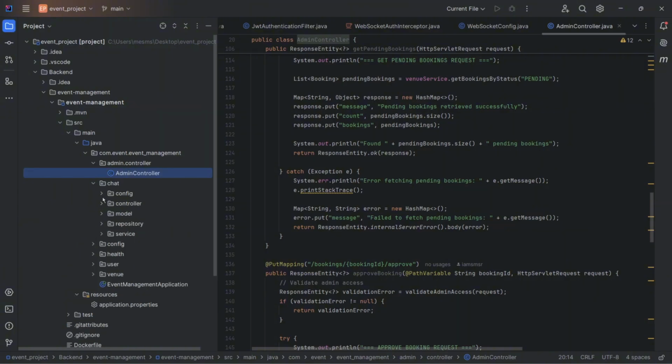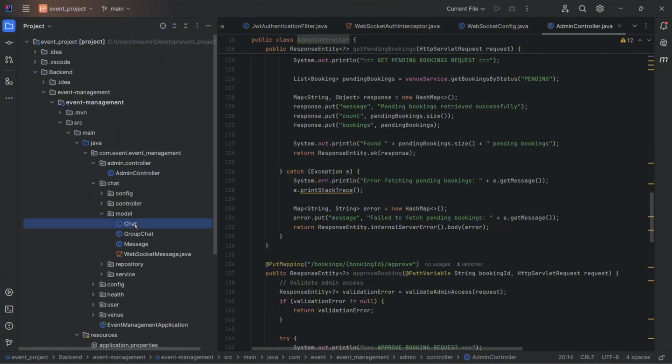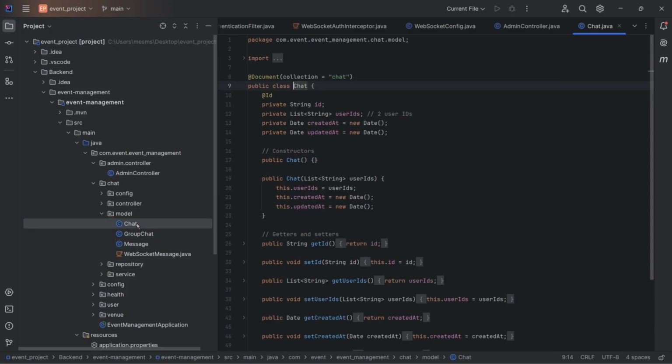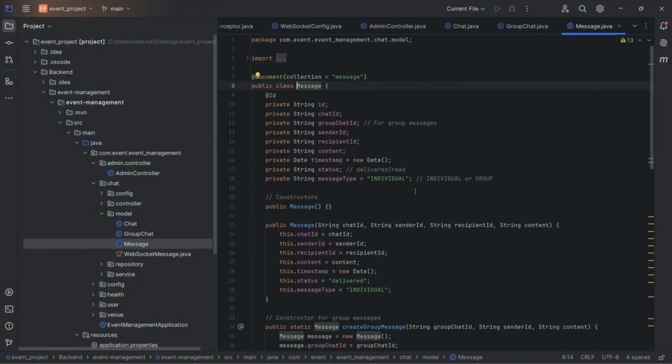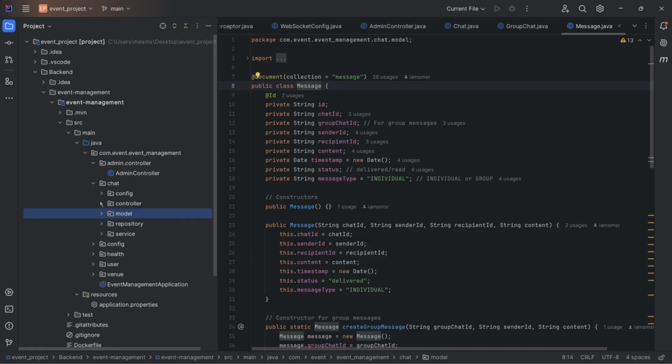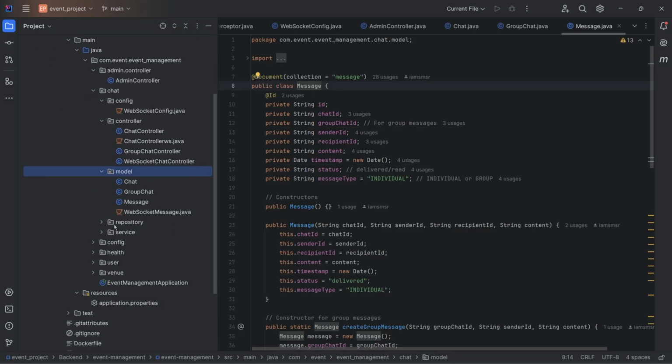This is the chat section, and for the chat models we have chat, group chat, and our message. Our chat is basically one-to-one chat; it holds the instance of one chat, the group chat holds the instance of one group, and the message holds the messages. It can be a group chat or normal individual messages. These are not encrypted, but encryption would be added here so that an admin or someone who has access to our DB can't see those messages. Okay, let me go through one by one.